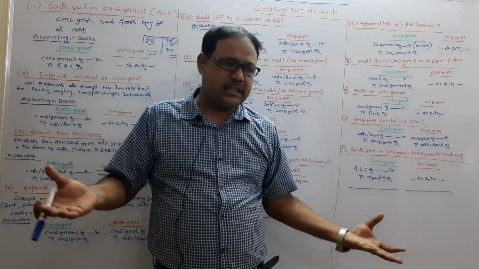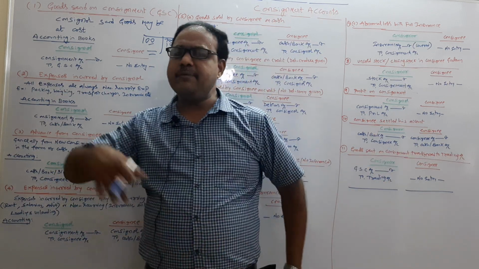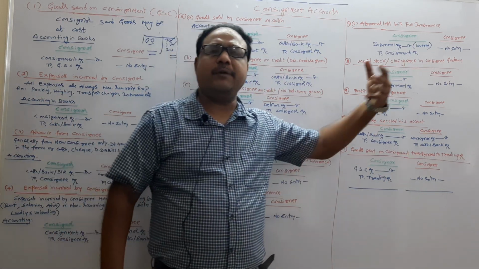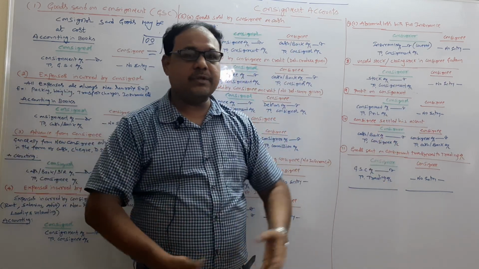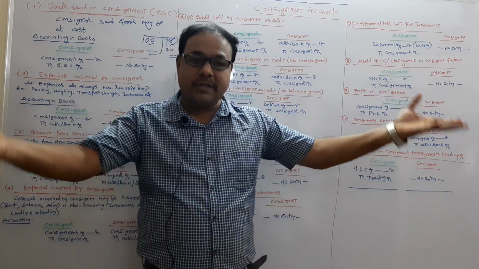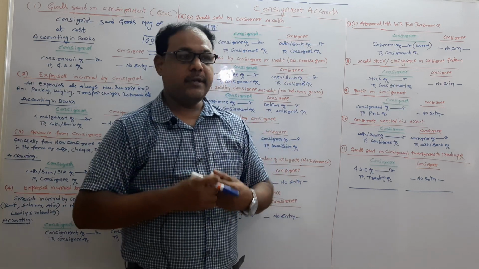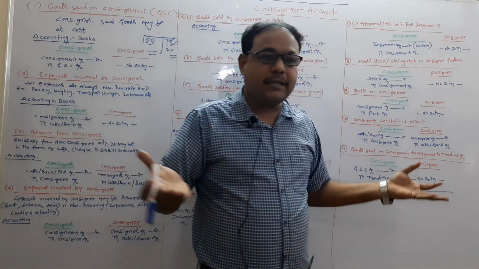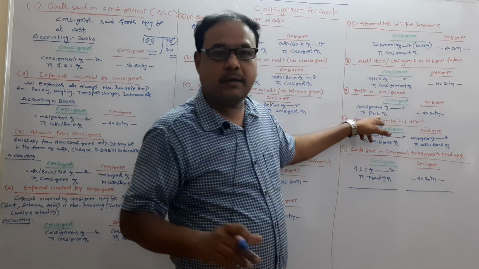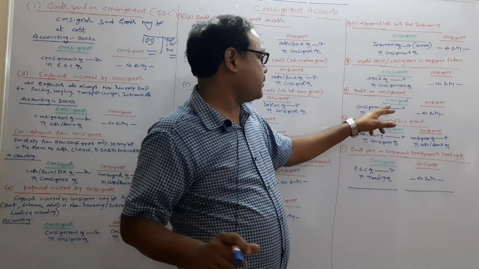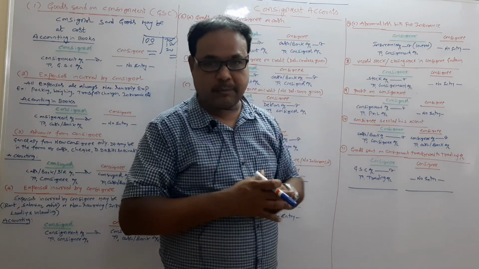Not only the Delhi consignment, I may have the Chennai consignment, the Mumbai consignment, the Kolkata consignment. From all the consignments I receive a profit, so I will transfer all the profits of the consignment to my general profit and loss account.